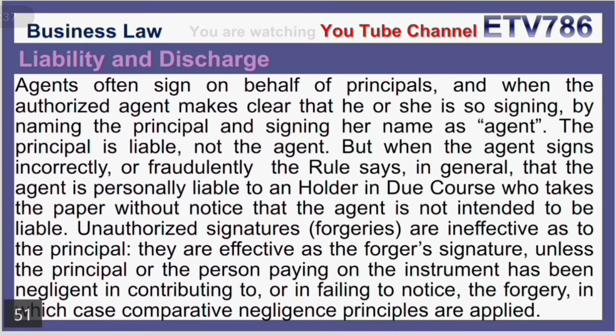Unauthorized signatures, forgeries, are ineffective as to the principal. They are effective as the forger's signatures, unless the principal or the person paying on the instrument has been negligent in contributing to or in failing to notice the forgery, in which case comparative negligence principles are applied.